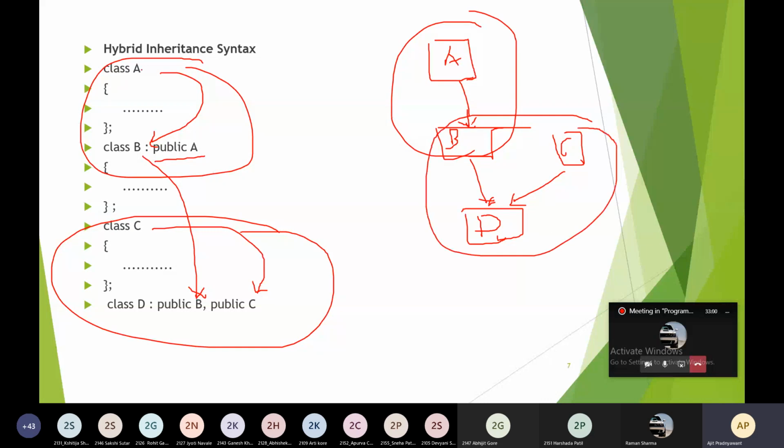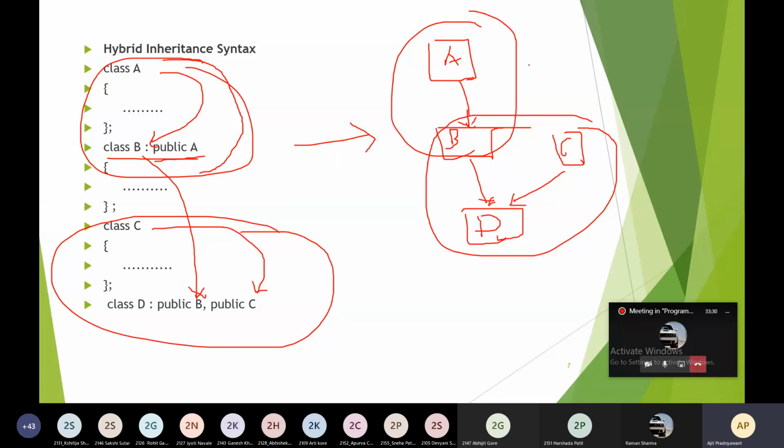By looking at this syntax, you should understand diagrammatically what your inheritance is. You should have this image in your mind so that you get a clear idea about the inheritance and can automatically write the logic as per the requirement of the problem statement properly.